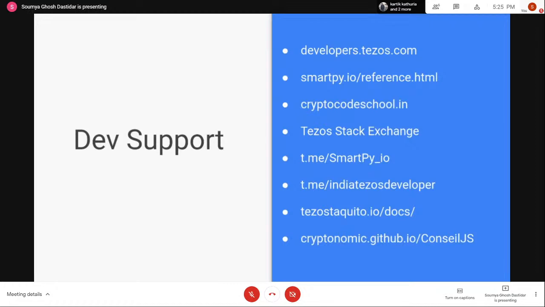Developer support. So the first thing to make sure while you are starting off with Tezos is that you join these channels and start asking questions. So the more you ask questions, the more you can learn. So basically, these are the resources which you can follow up. developers.tezos.com is a website where you can find Tezos related details and other resources related to Tezos. Then you have the SmartPy reference, which is basically a documentation for the SmartPy language.